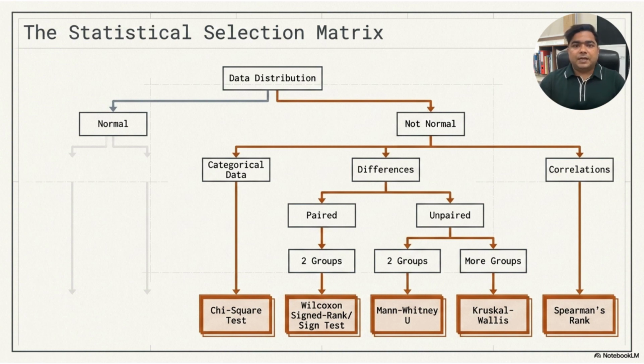So this selection matrix is very useful. It tells us that the correct test depends on three main things: the distribution of the data, the type of data, and the research design. In simple words, before selecting a test, always ask, is the data normal? Is the data categorical, paired, unpaired, or ranked? How many groups are being compared?